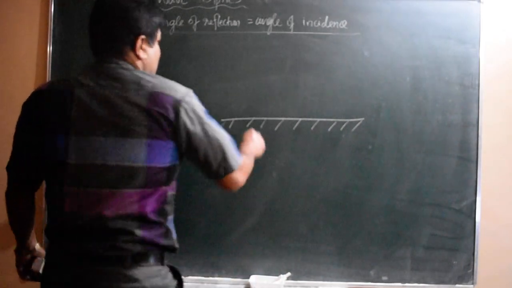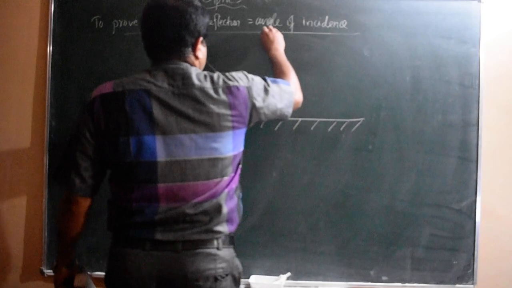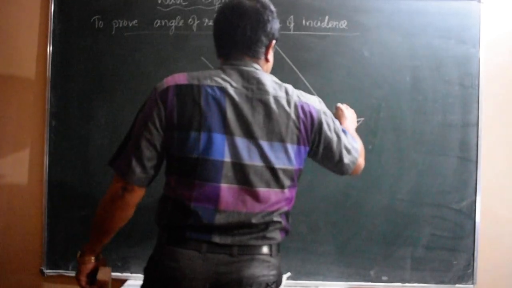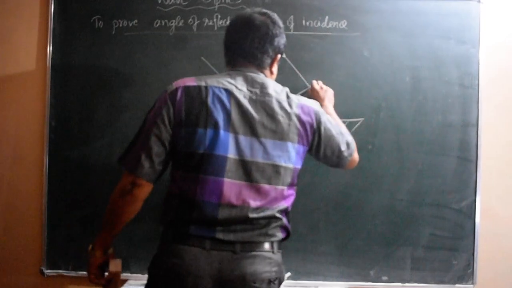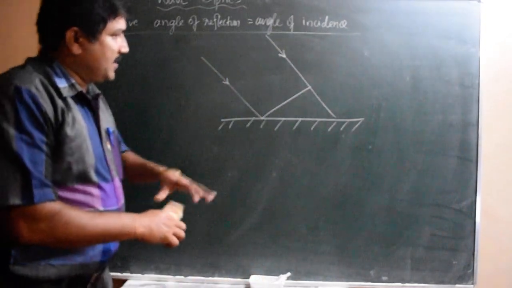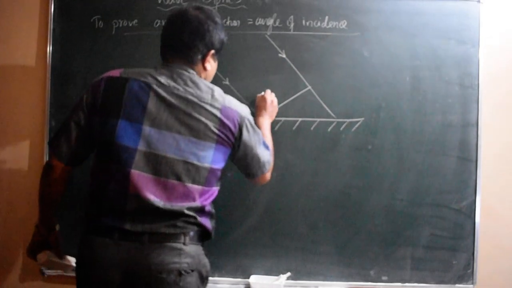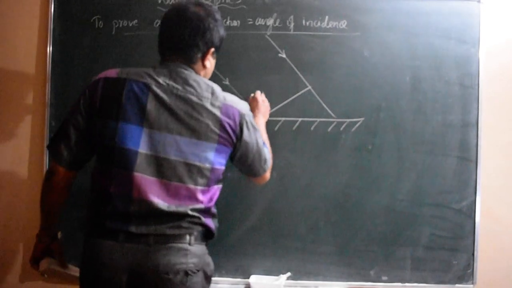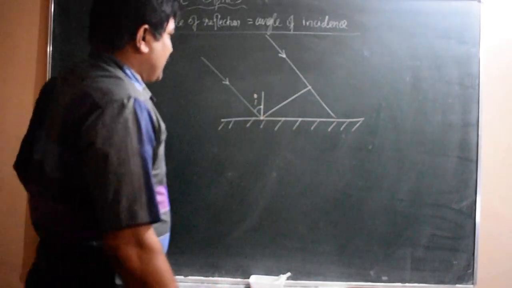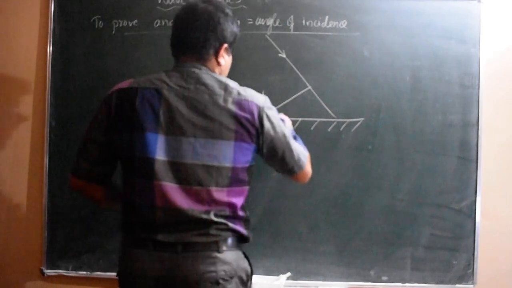Now I draw the incident ray like this. These are the two rays, and this is one wavefront. I'll assume this is the wavefront which is incident at an angle. This is the angle of incidence i. Now the reflected ray will go this way.